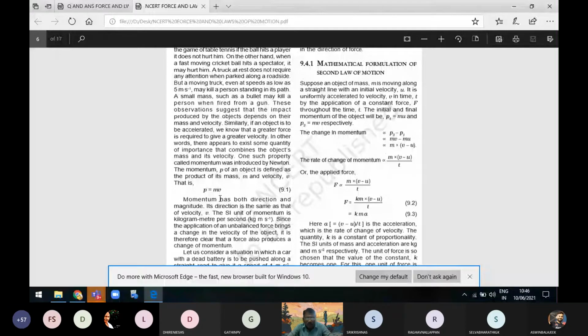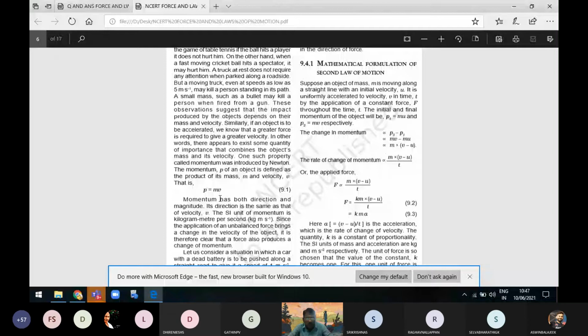In other words, there appears to exist some quantity of importance that combines the object's mass and velocity. We are going to introduce a new term here called momentum. Newton introduced this term. Momentum is the product of mass and velocity, denoted by small p. The momentum p of an object is defined as the product of its mass m and velocity v, that is, p is equal to mv.